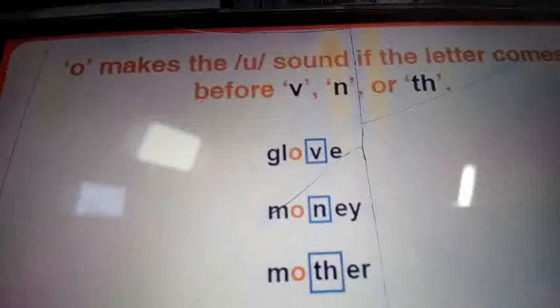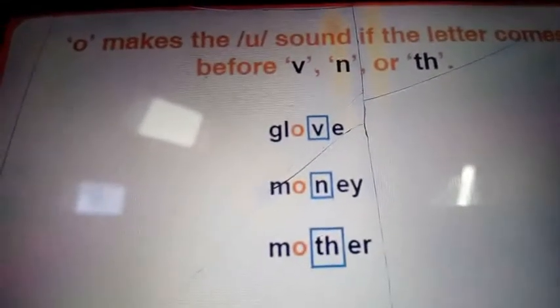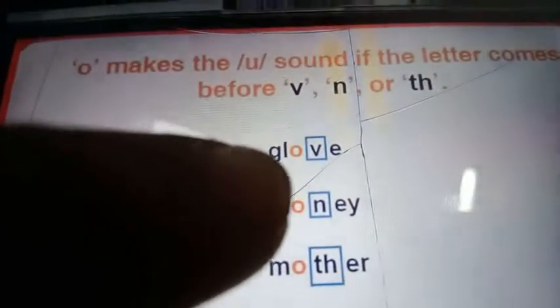Let us see the examples. Glow, money, mother. O makes the A sound if the letter comes before it.